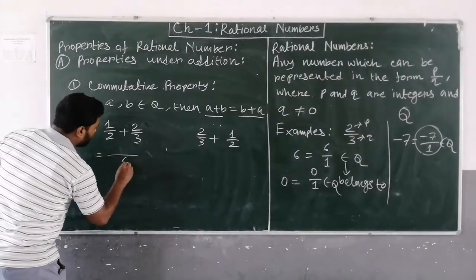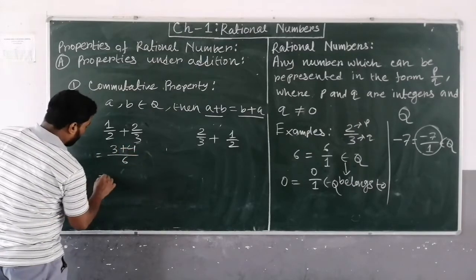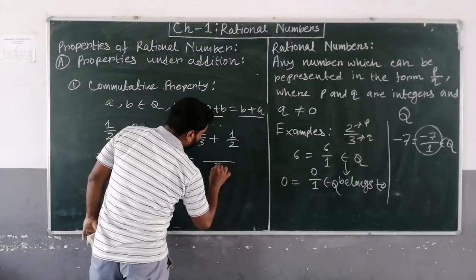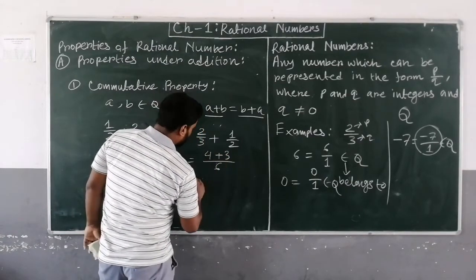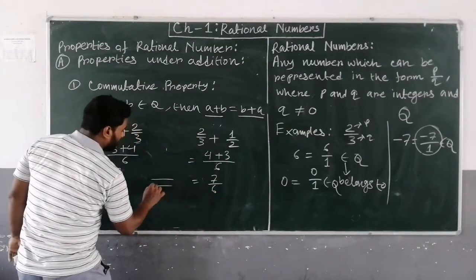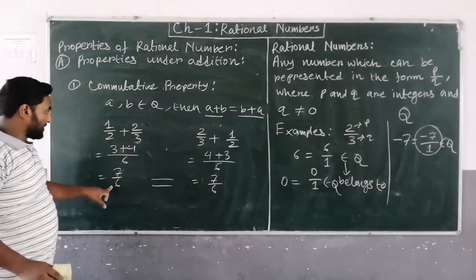Okay, so the LCM is 6. So this is 3 plus 4, that is 7 upon 6. And here also the LCM is 6 and this is 4 plus 3, that is 7 upon 6. So these two are equal. 1 upon 2 plus 2 upon 3 is 7 upon 6.